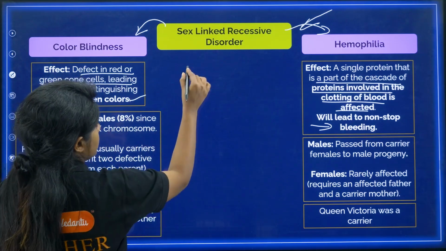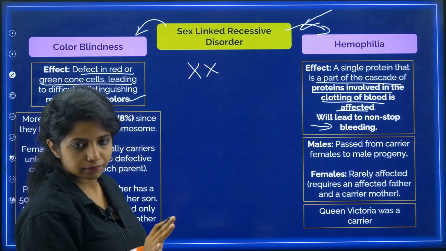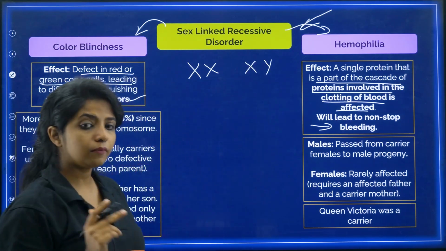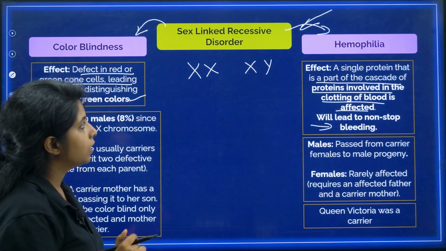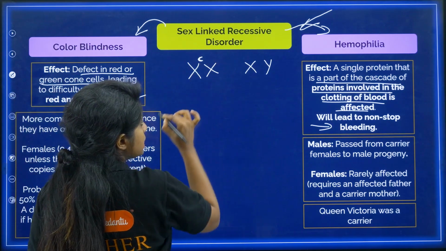Listen to me carefully. Suppose the female is XX, and the male is XY. You know that, right? I am saying the female's one X chromosome is affected.